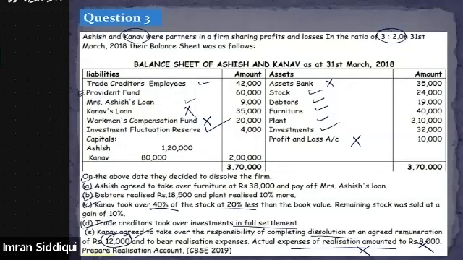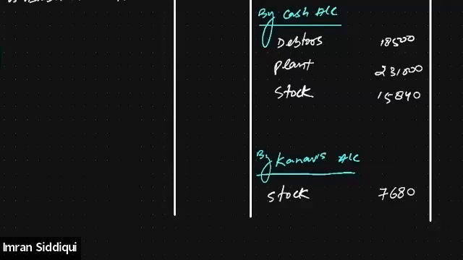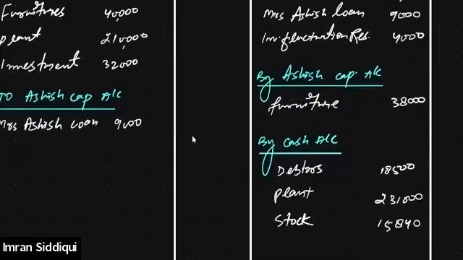So we'll go to the realization account one more time. Since realization expenses need to be borne by Kanav only, we'll go to the debit side of the realization account. As I told you, the realization expenses need to be recorded on the debit side.